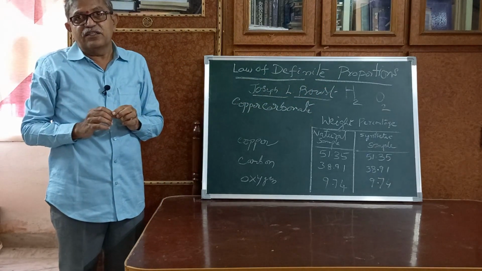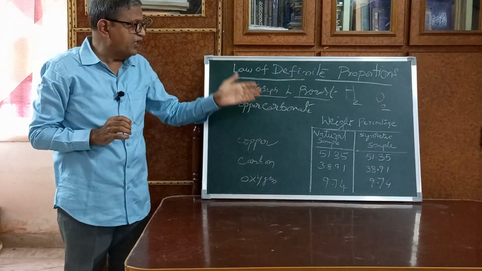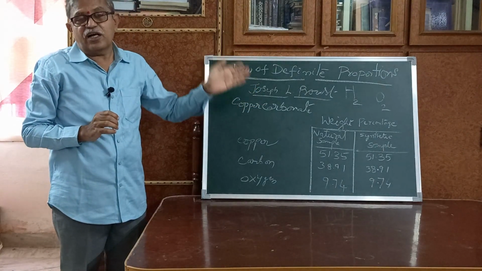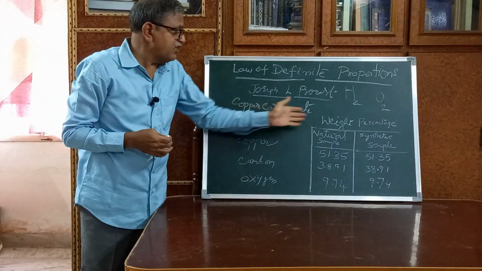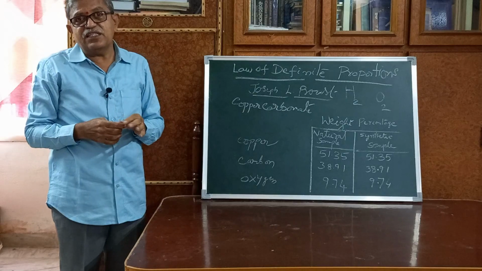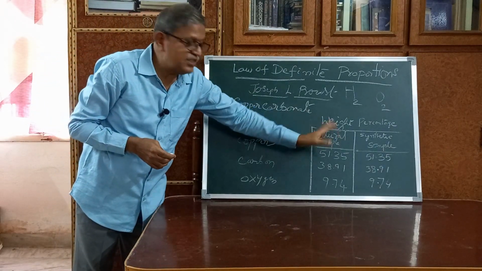He found that in the natural sample and also in the synthetic sample, the reacting percentage of weight of hydrogen to oxygen is the same.